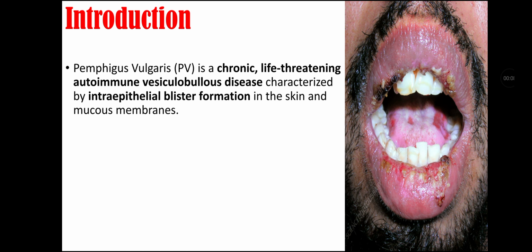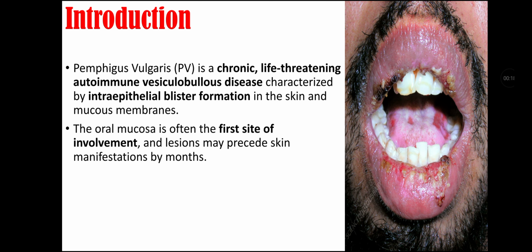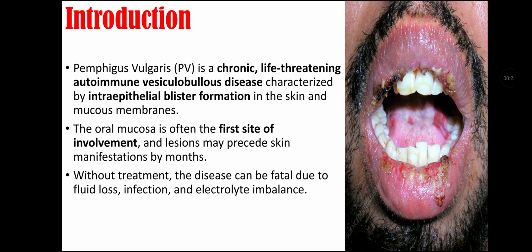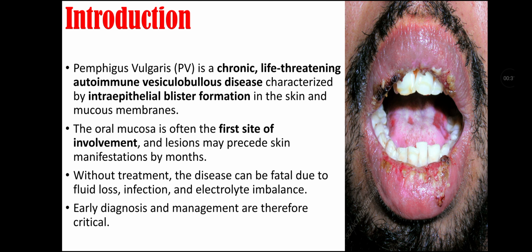So let's start our topic with introduction. Pemphigus vulgaris is a chronic life-threatening autoimmune vesiculobullous disease that is characterized by intraepithelial blister formation in skin and mucous membranes. The oral mucosa is often the first site of involvement and lesions may precede skin manifestation by months. Without treatment, the disease can be fatal due to fluid loss, infection, and electrolyte imbalance. Early diagnosis and management are therefore critical.